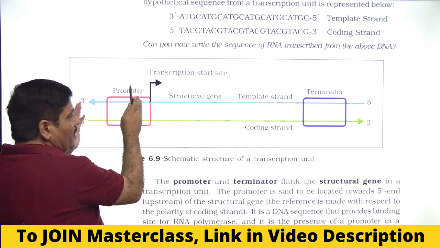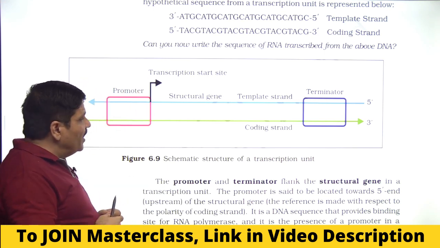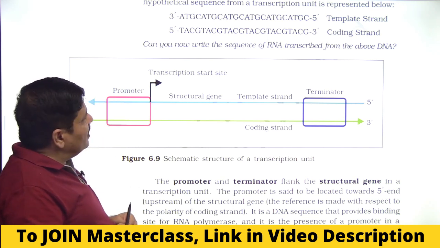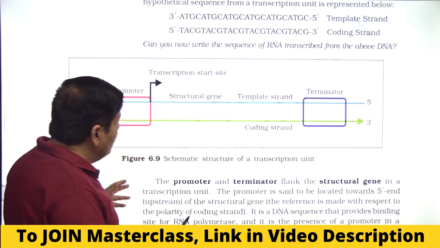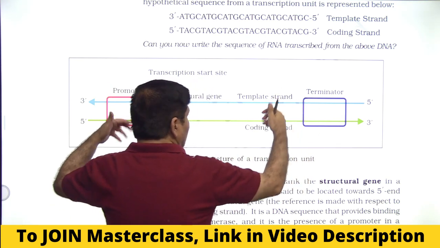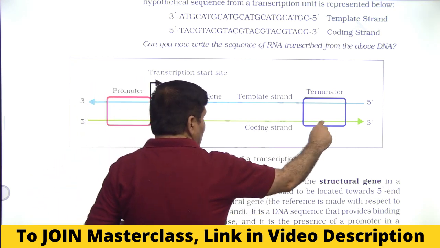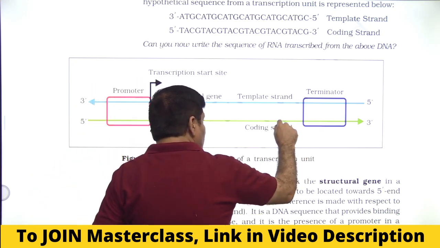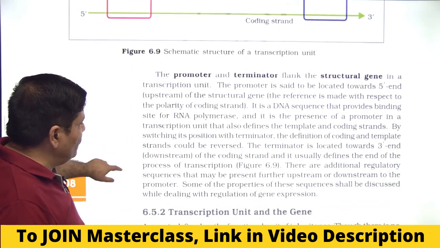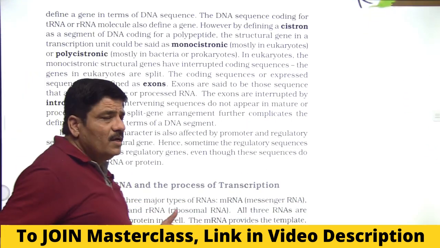And this is the most important thing in transcription: the promoter. Transcription will be carried out by a DNA-dependent RNA polymerase, and this promoter is vital. It is so vital that by switching its position, the definition of template strand and coding strand would be reversed. If the promoter is placed on the other side, then this becomes the template strand, and this becomes the coding strand. This is something very important given in your NCERT here. And then we talk about transcription.